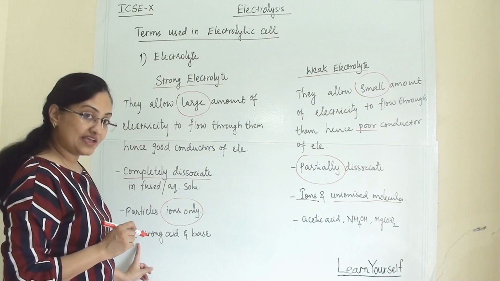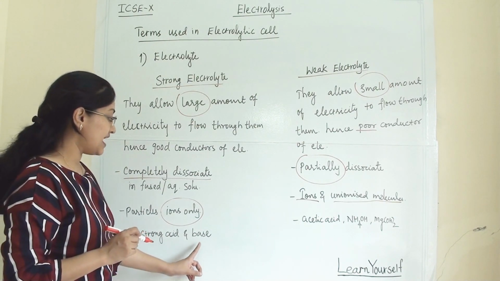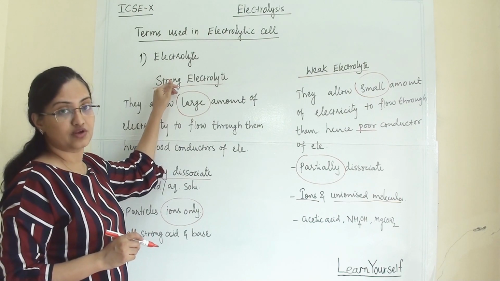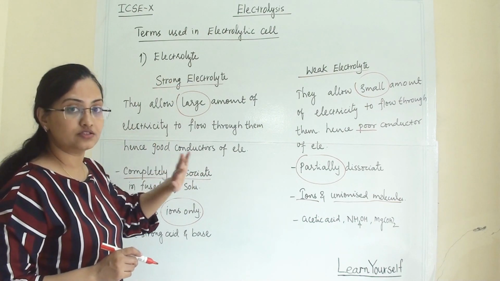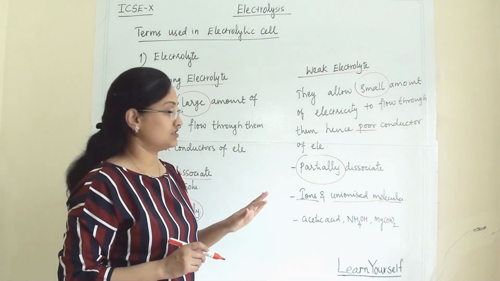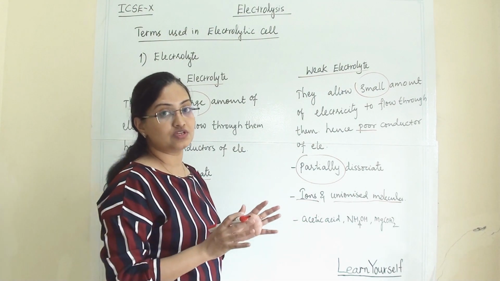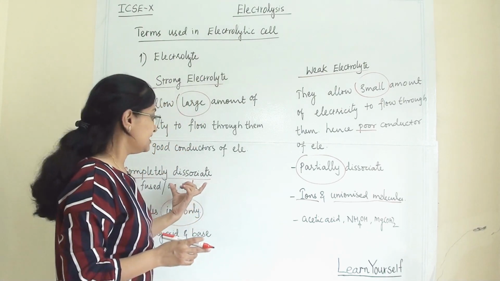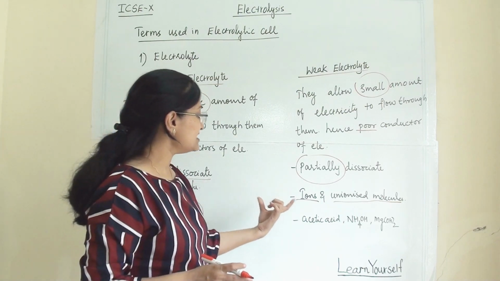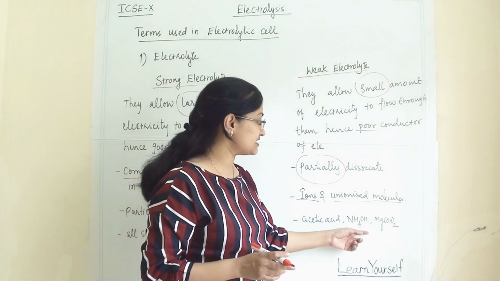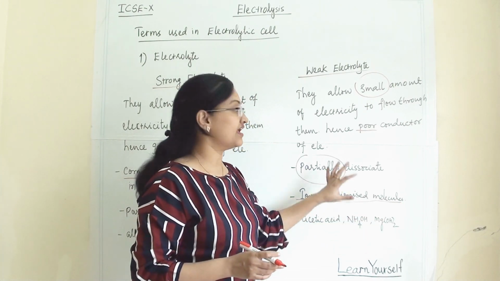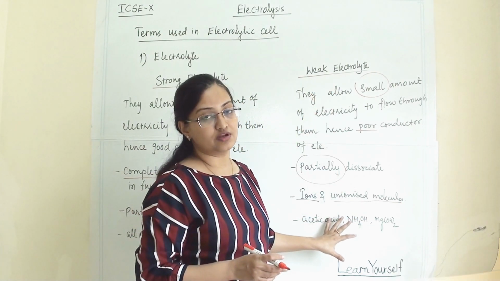Now what are some examples? All strong acids and bases are examples of strong electrolytes. All the strong acids and all the strong bases behave as strong electrolytes, and they dissociate completely once we put them in the aqueous phase or in a fused state. Whereas acetic acid, formic acid, ammonium hydroxide, and magnesium hydroxide are examples of weak electrolytes.